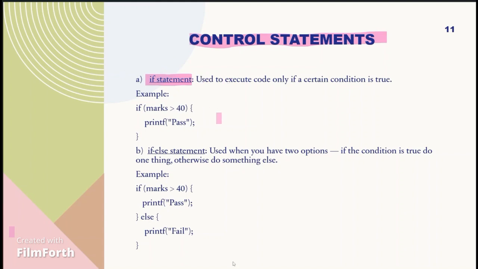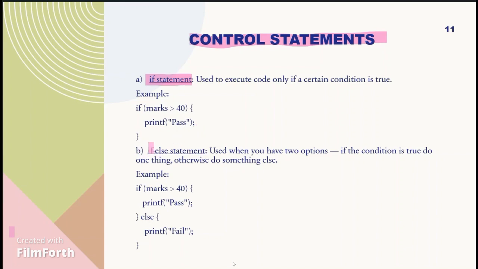The if statement executes a block of code only if one condition is true. It lets us execute code only if a certain condition is true. Example, if the marks is greater than 40, printf prints pass. If the marks is less than 40, it doesn't print anything. If the marks is greater than 40, it prints pass. It only prints what the condition requires.